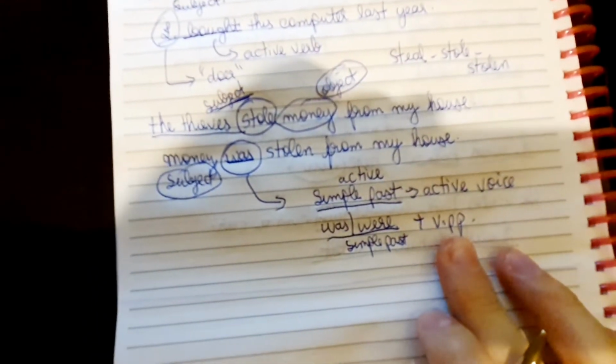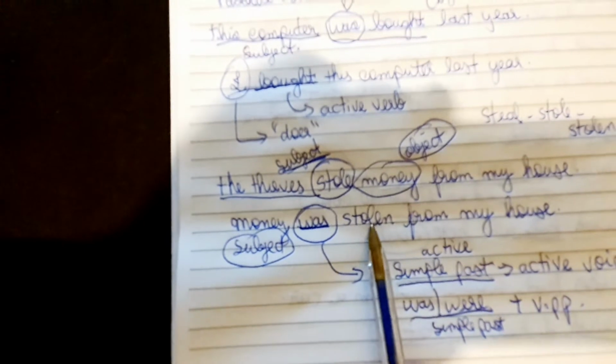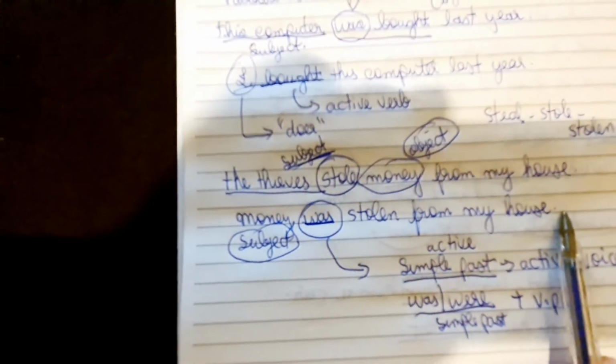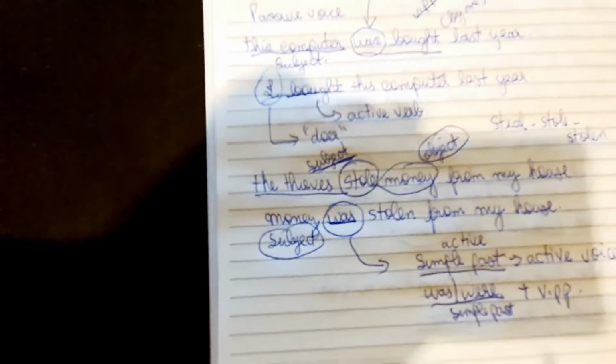So what is the main verb of the sentence? Steal. So steal becomes stolen. Money was stolen from my house. Okay? All right.